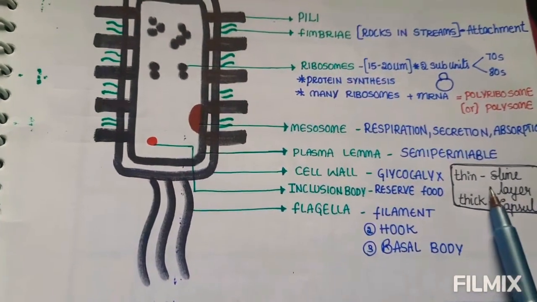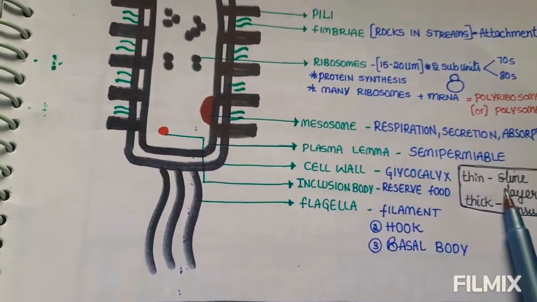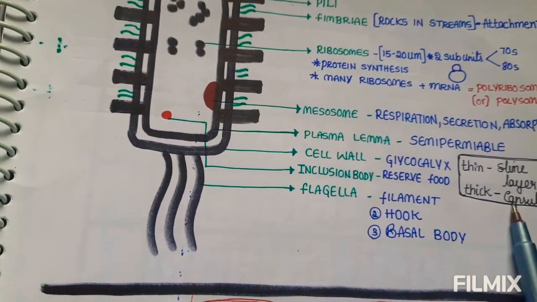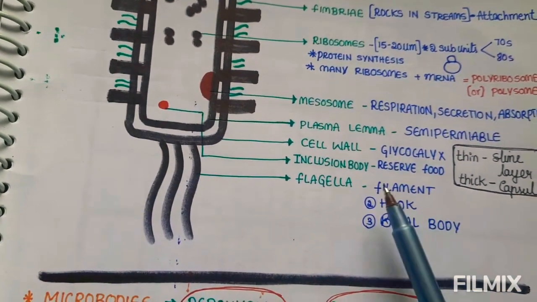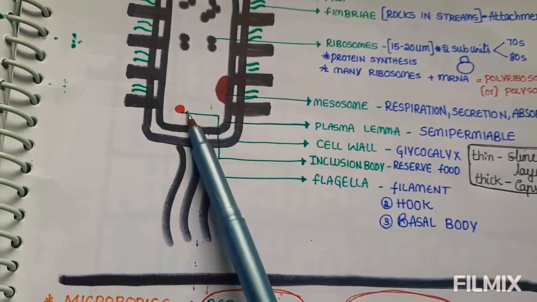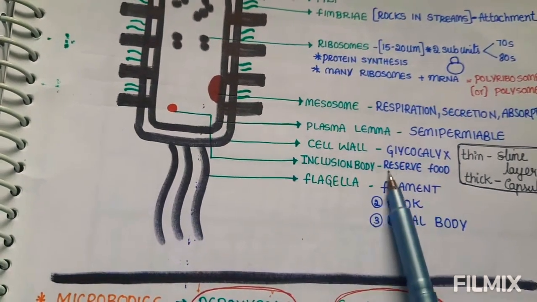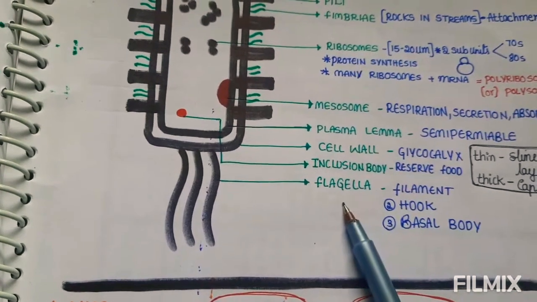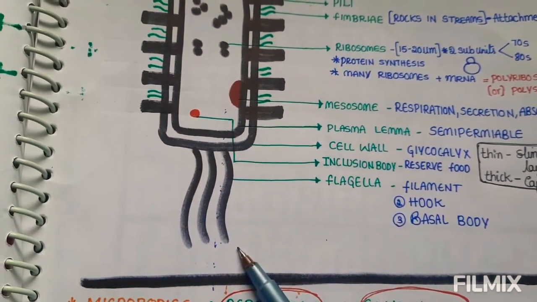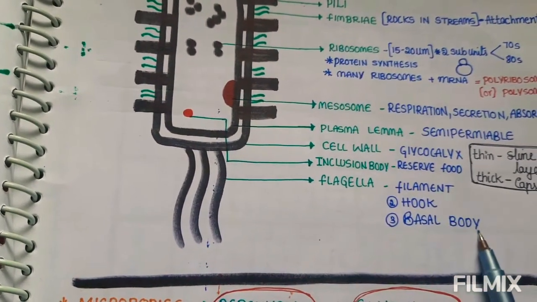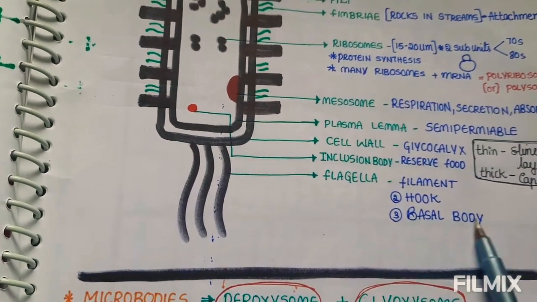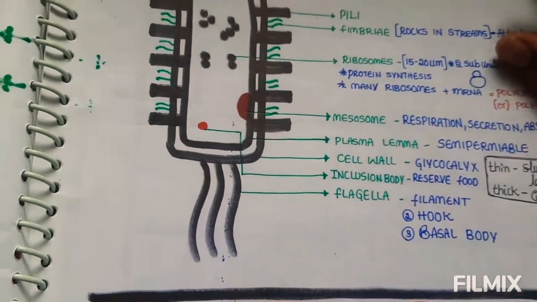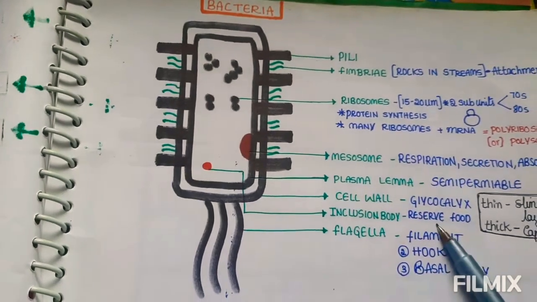Where the glycocalyx is thin, it forms a slime layer, and where it is thick, it forms a capsule. This is the inclusion body, which helps to reserve food material. Flagella help in locomotion, and are divided into three parts: filament, hook and basal body. This is the information about bacteria.